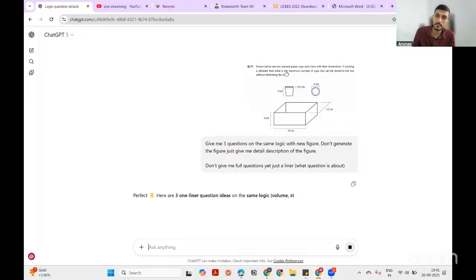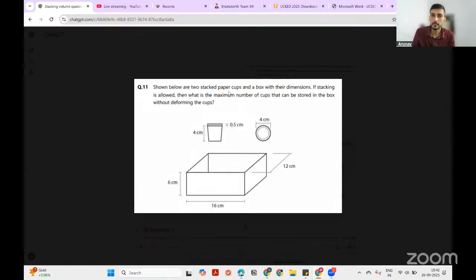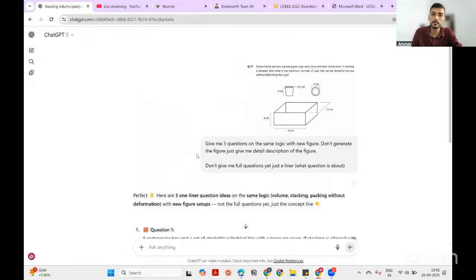Shown below are two stacked paper cups and a box with their dimensions. आपने question ही पढ़ लिया होगा. Let me show this. Shown below are two stacked paper cups and a box with their dimensions. If stacking is allowed, then what is the maximum number of cups that can be stored in the box without deforming the cups? इन cups को इसके अंदर stack करना है तो कितने रख सकते हैं, ये question ने दिया. अगर इसी के ऊपर हमें और क्वेश्चन, वैसे मेरे को खुद याद है कि इसके ऊपर कितने सारे क्वेश्चन सीड में ऑलरेडी अवेलेबल हैं. But now see what it will give.